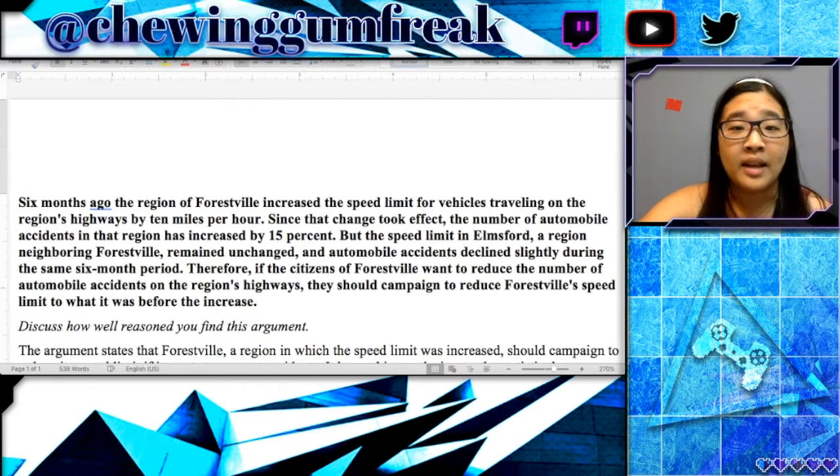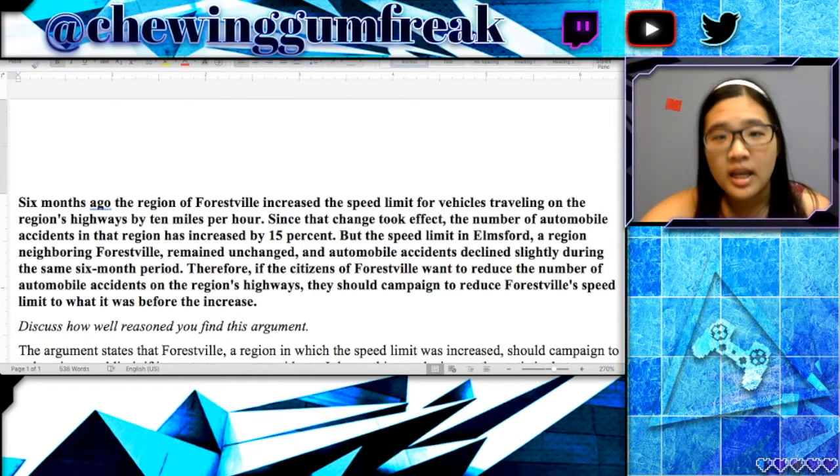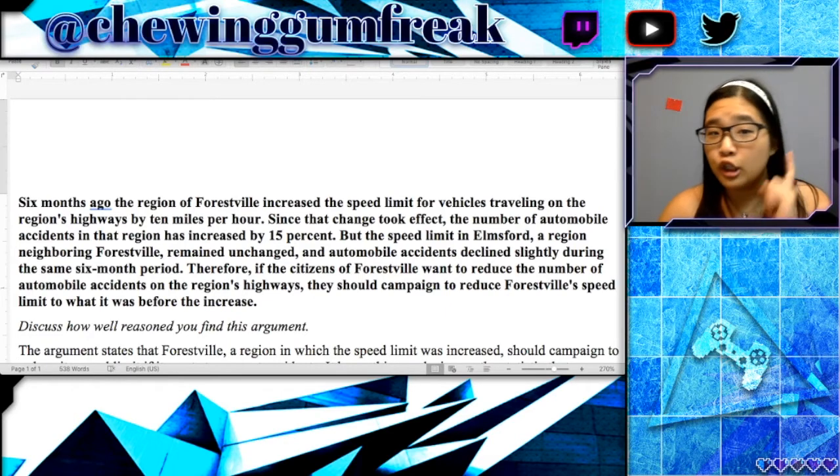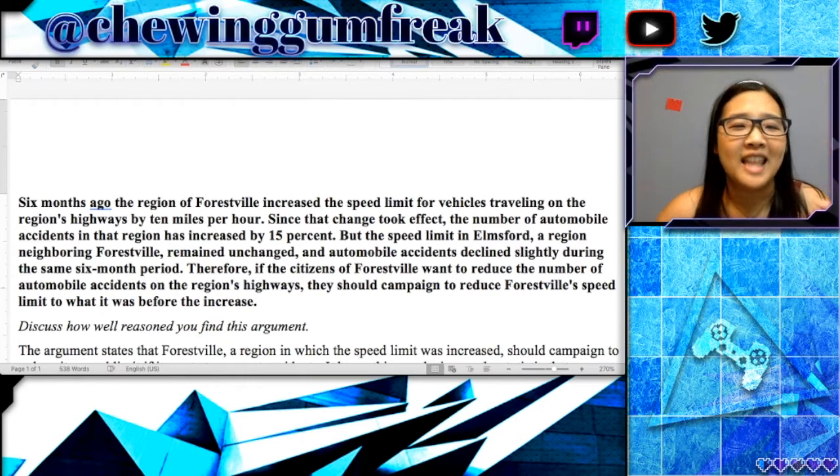But the speed limit in Elmsford, a region neighboring Forestville, remained unchanged, and automobile accidents declined slightly during the same 6-month period. So again, this is another fact. It sets up a comparison group. So anytime you have an analyze an argument essay, you want to look out for this, the comparison group. Who is it that my main group is being compared to? And is that comparison something that makes logical sense?